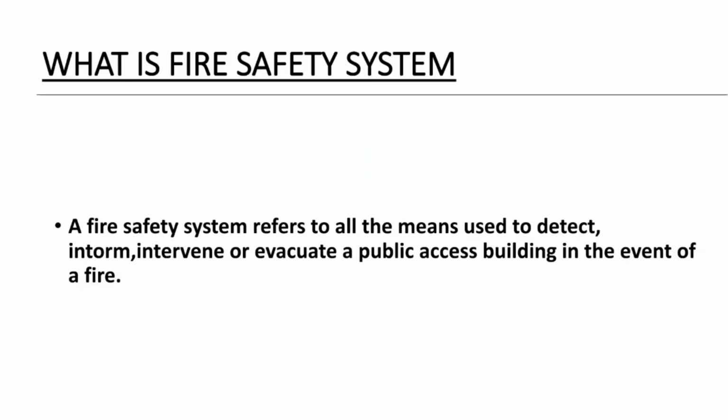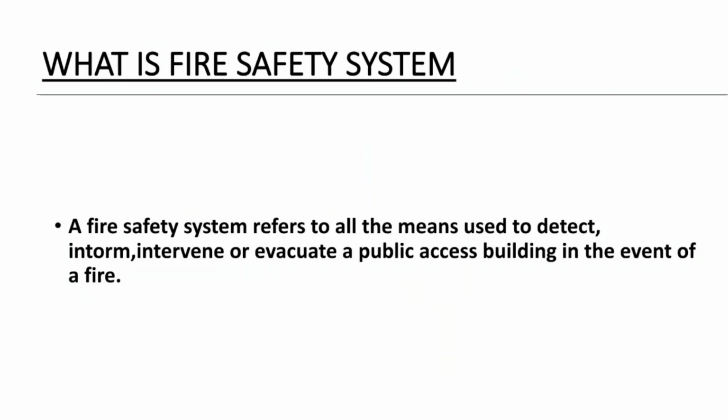What this definition explains is three major points. First, it will detect the fire and make you alert about the fire. The second is it will make easy access for the evacuation of the people, and the third is it will help to control the fire. These are the three major things that a fire safety system will do. This definition also explains the similar thing.